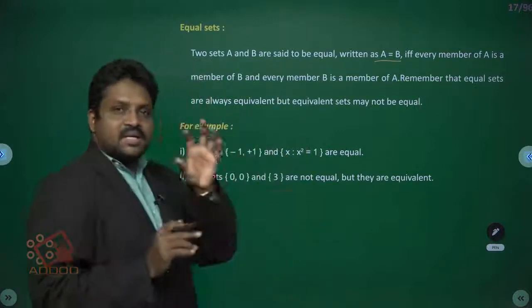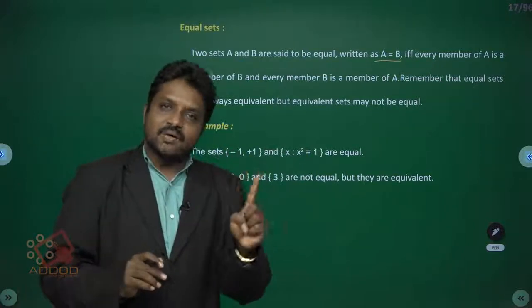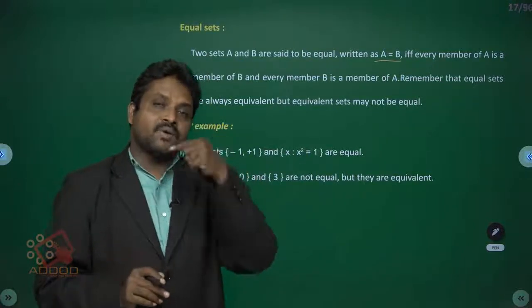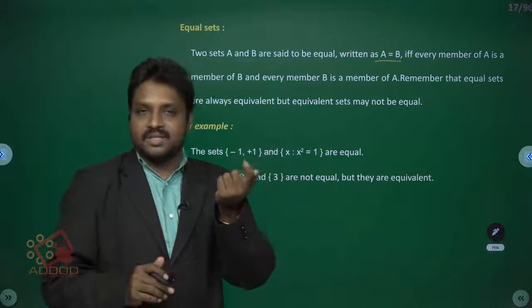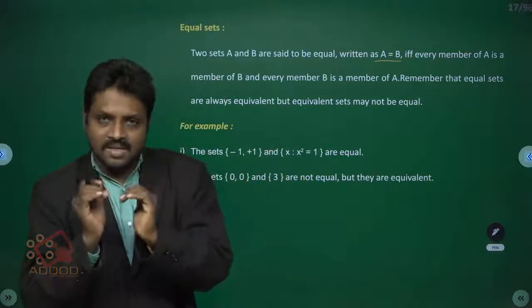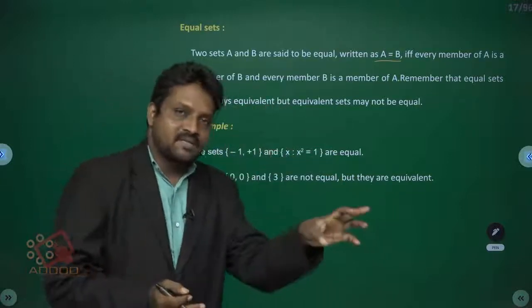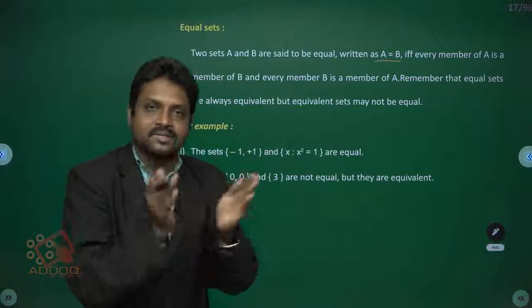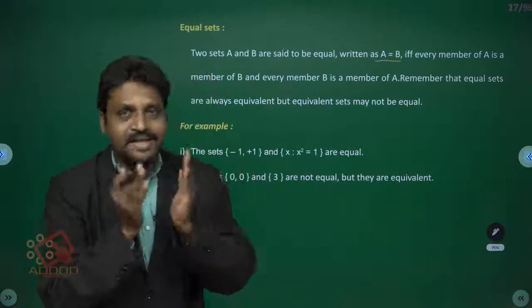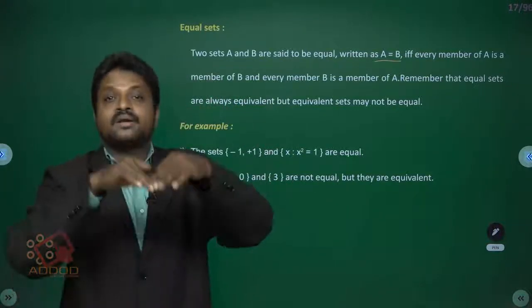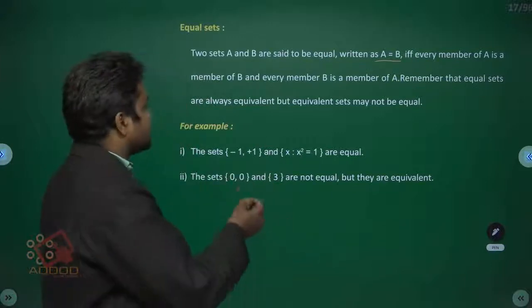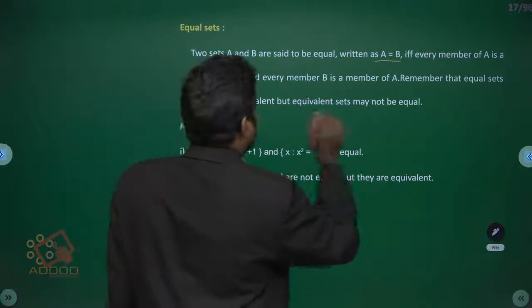All equal sets are equivalent sets, because the number of elements is equal in the two sets. But all equivalent sets are not equal sets. Remember this.